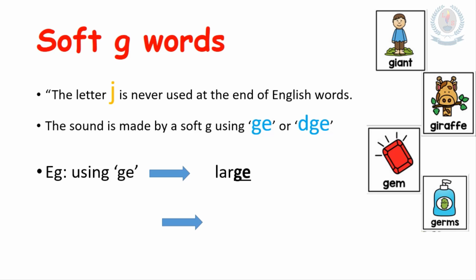But instead of letter J, we use G-E. Next, bridge. The sound is J, bridge. J sound. But instead of using letter J, we use D-G-E. These are the examples for soft G words. At the end, we never use letter J to mention J sound. Instead of that, we use G-E or D-G-E.